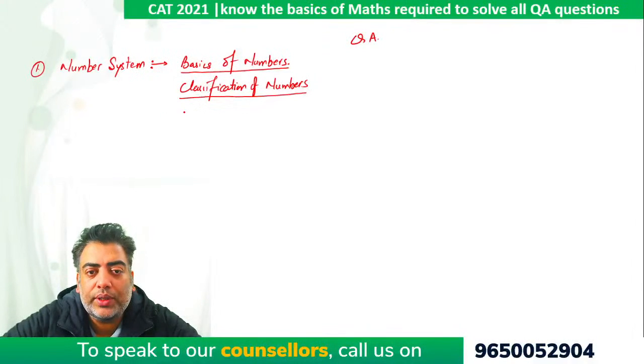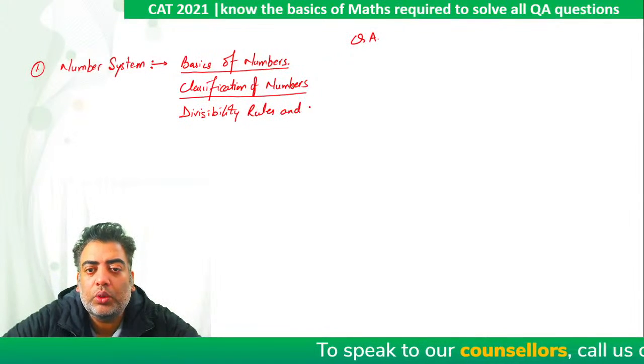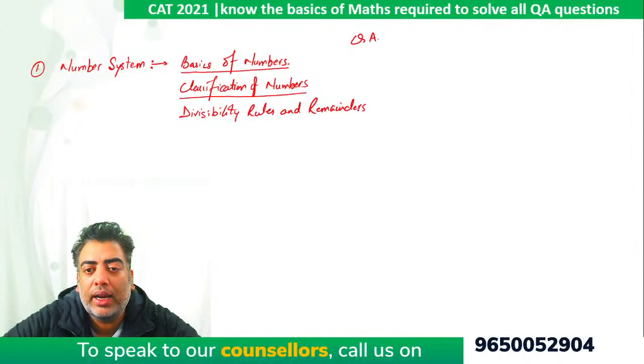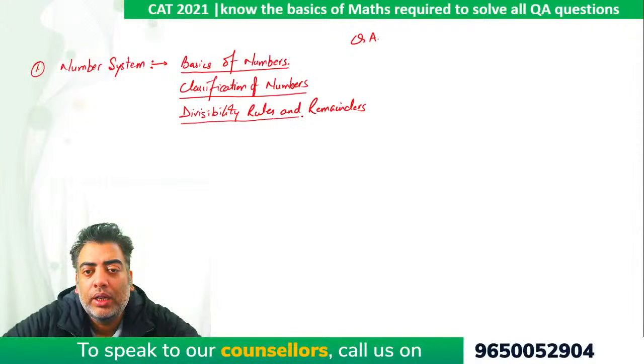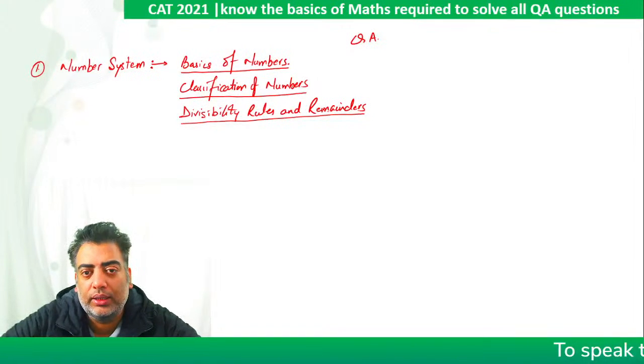Then after classification of numbers, we will move on to divisibility rules and the topic of remainders. Both the chapters go hand in hand, please keep that in mind. The divisibility rules that we learn are used to find remainders. So please complete both the topics simultaneously, one after the other.